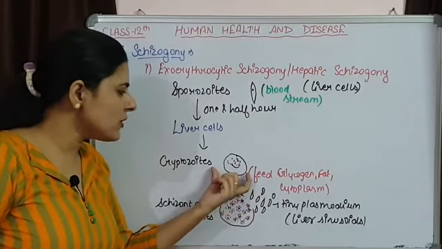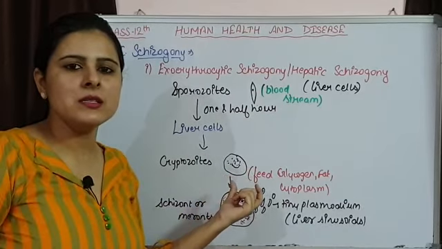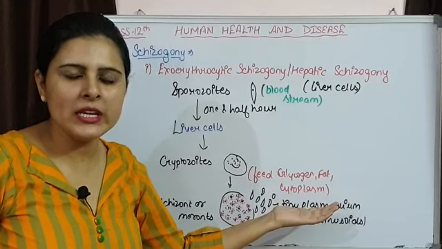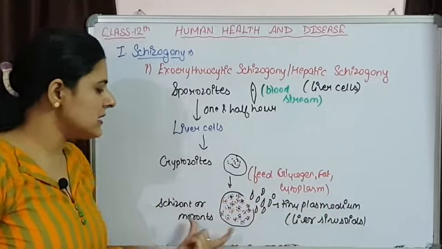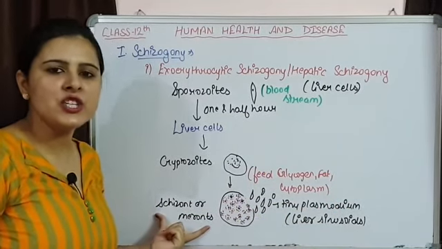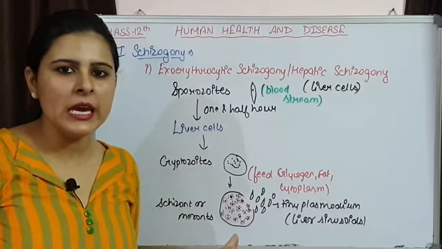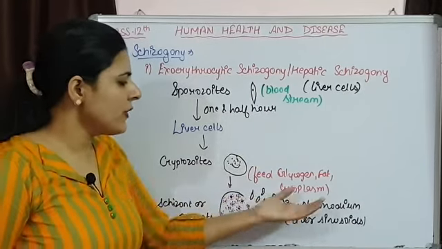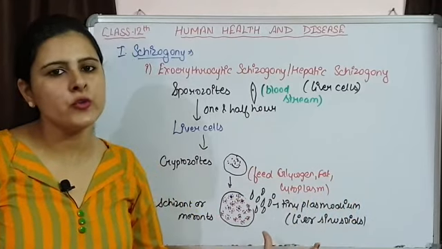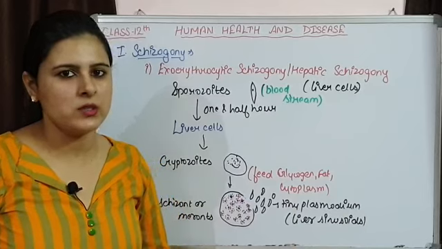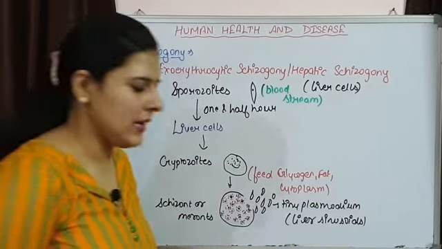Now these cryptozoites increase their size by consuming glycogen, fat, and cytoplasm of the liver cells, and after increasing their size, they become schizonts. These schizonts show multiple fission in which lots of tiny plasmodiums form, and these are released in the liver sinusoids. So let's see what happens next.